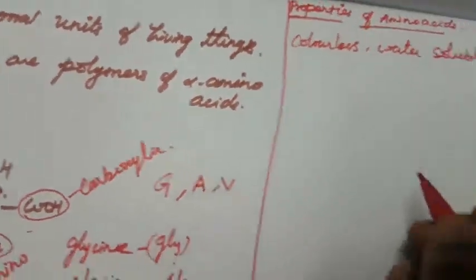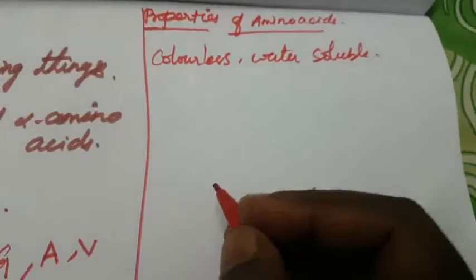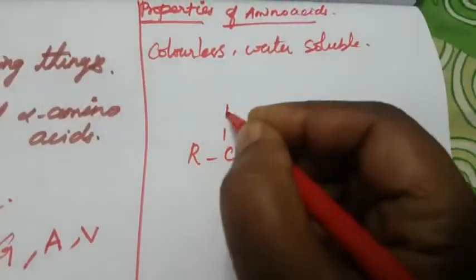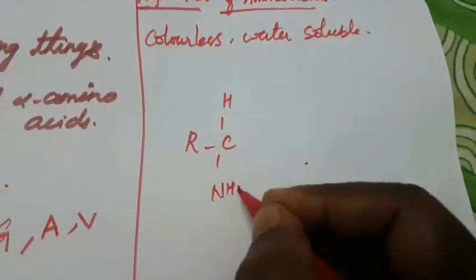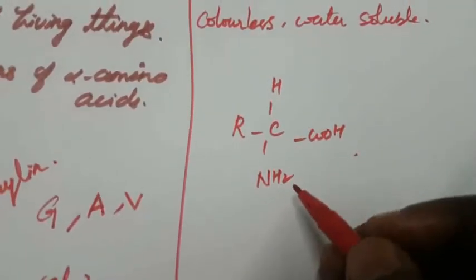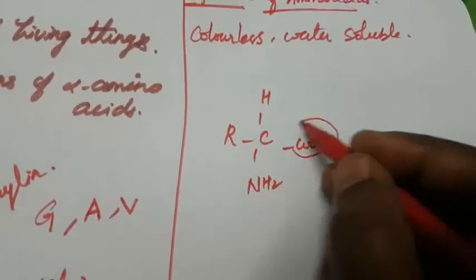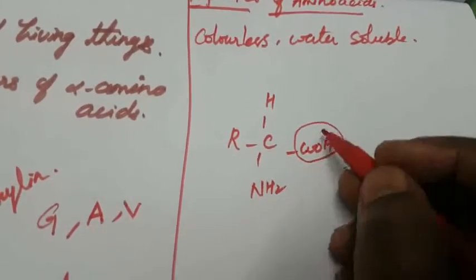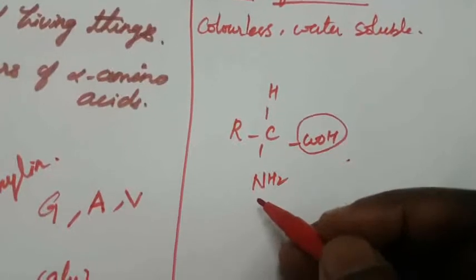Once again, write the compound NH2, then COOH, right? The carboxyl group loses one proton, that is H+, and becomes negatively charged. The amino group NH2 can accept the proton and becomes positively charged.